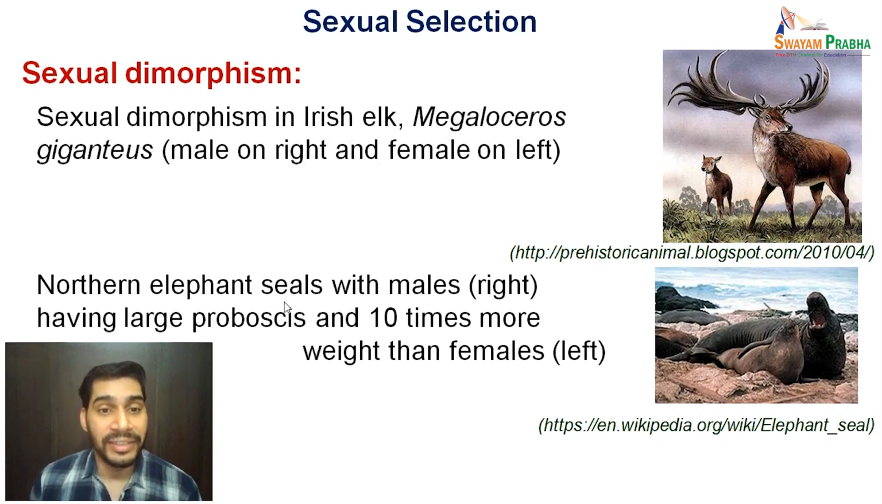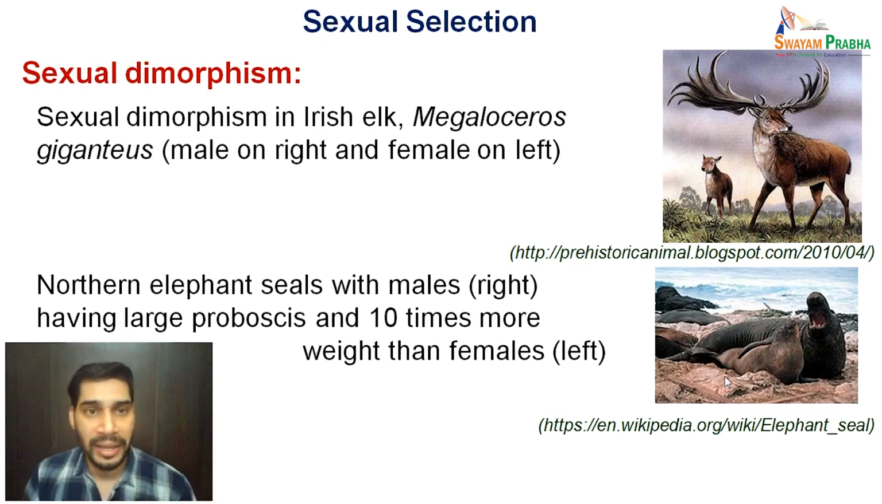The northern elephant seals, with males having large proboscis and almost 10 times more weight than the females. Here this is the male which is on the right side, and here this is the female which is on the left side.